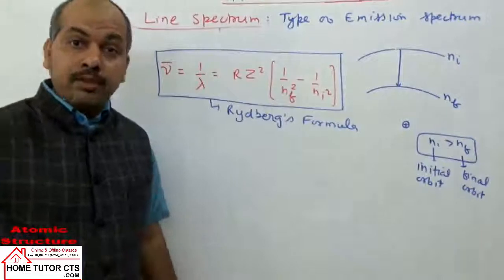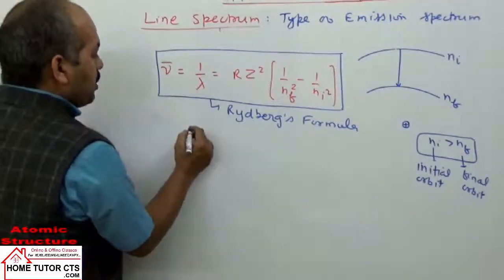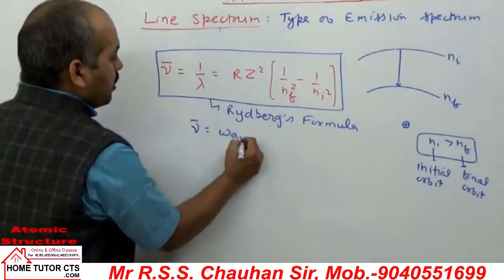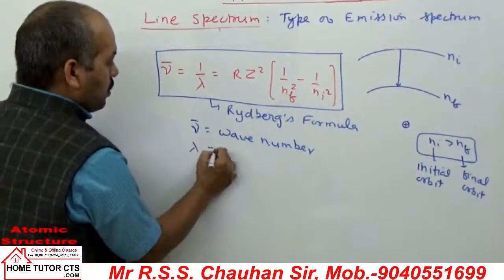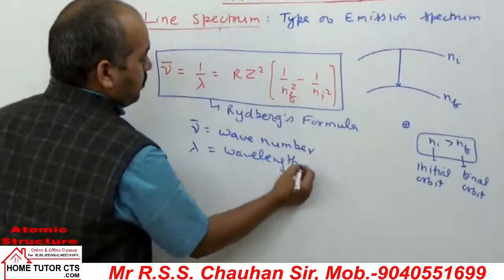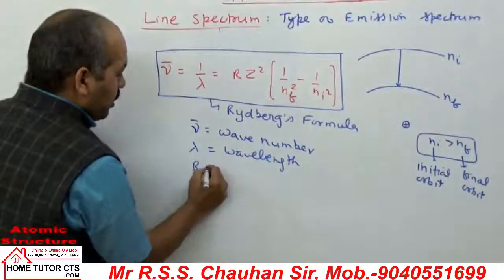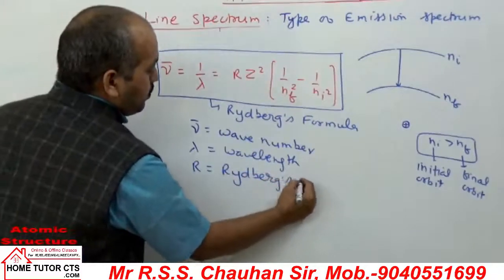In this formula, this term is taken as wave number, lambda is wavelength in that electronic transition, R is called Rydberg's constant.